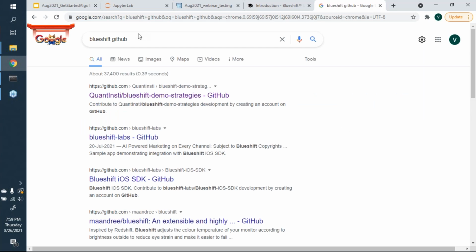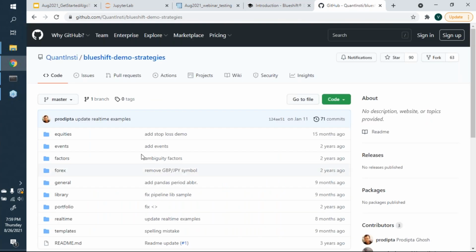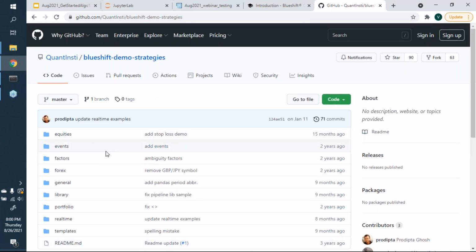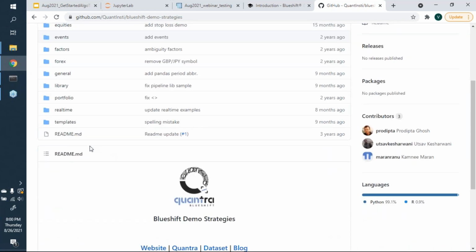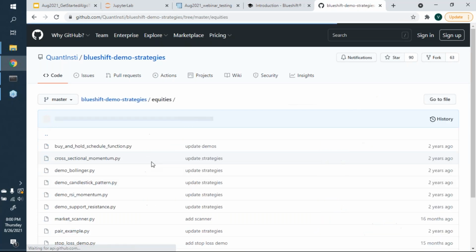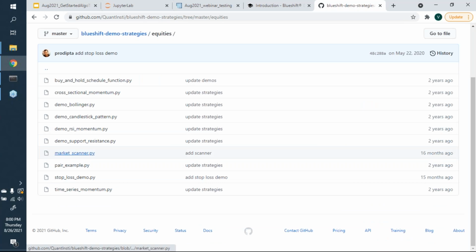You can go create a free account on Blueshift, and if you go to the GitHub page of Blueshift, there are many different demo strategies that you can pick from here. You have them in different categories: equities, events, factors, and so on. If you go to equities, I picked the one called Market Scanner.